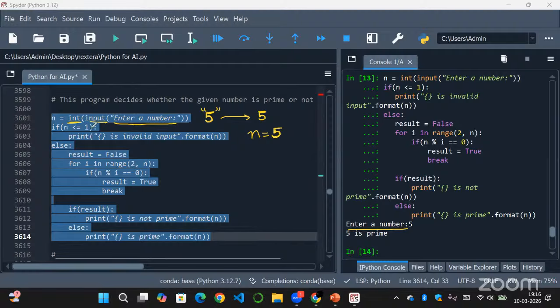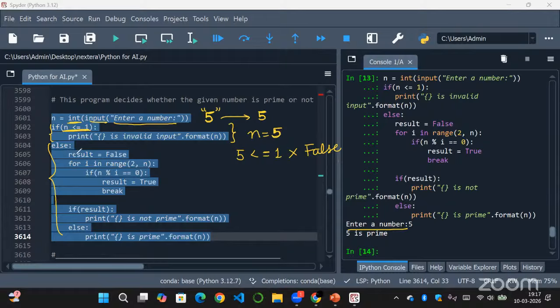Then we are validating the number here. In the if condition, we are validating the number because if it is less than or equal to 1, it cannot be a prime number, right? 1 is neither prime nor composite. So 1 cannot be prime, and 0 and negative numbers also cannot be prime numbers. So we are validating the input, that is n. It will check 5 less than or equal to 1. Is 5 less than or equal to 1? No, right? This is false. As the test condition is false, it will directly go into the else block and execute that code.